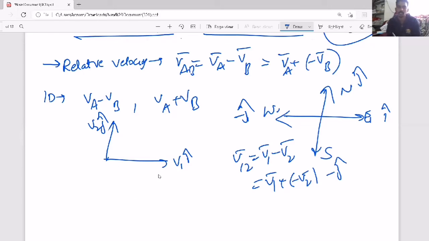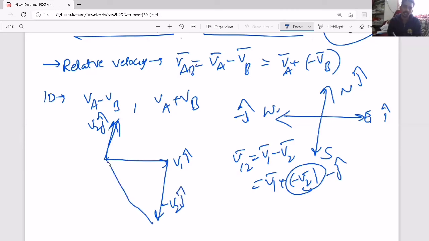First you draw the first vector V1 bar. Then from the end you draw another vector. What is the other vector? Minus V2 bar. V2 bar upward means minus V2 is downward, so this will become minus V2 J cap. Now if you join the remaining two ends, this will become the relative velocity.